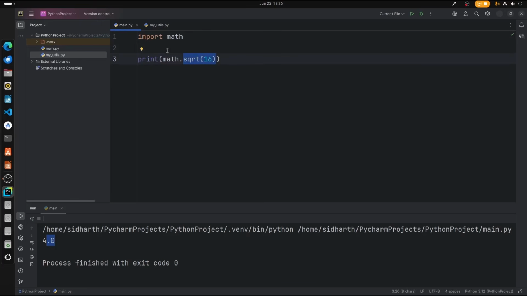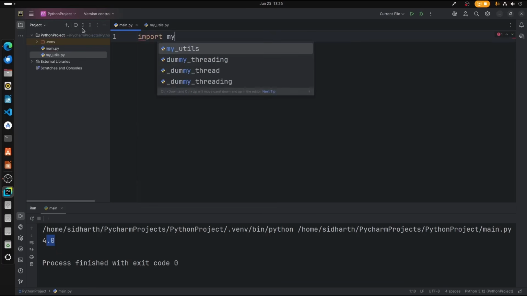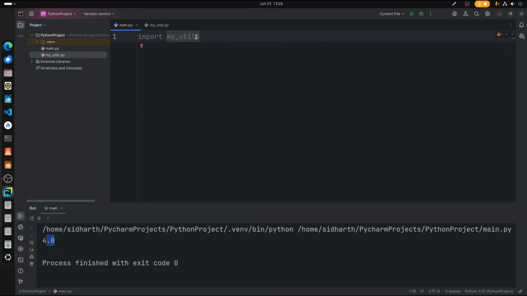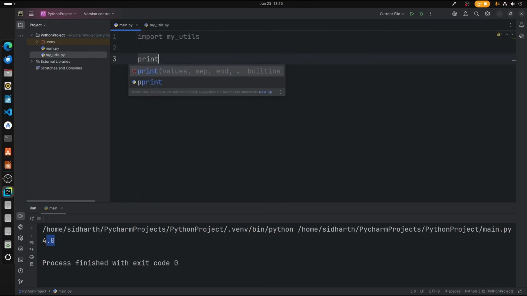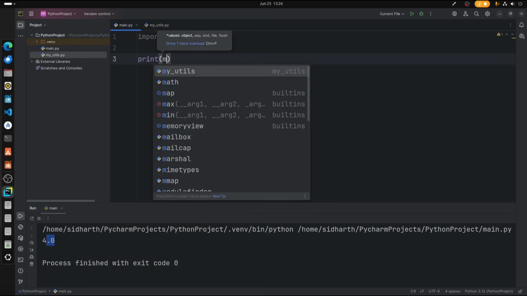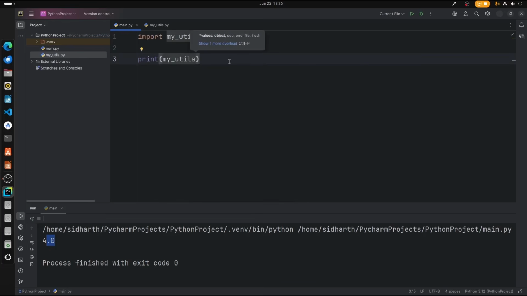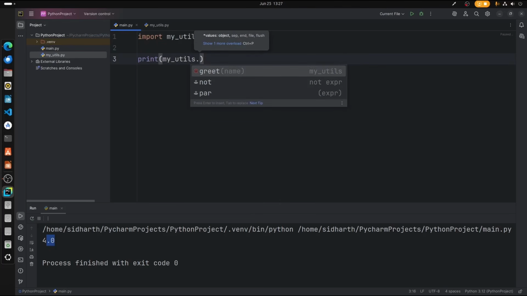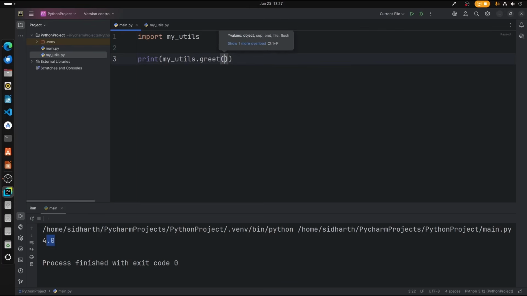So now what we're going to do here is, let's just erase the slate and type import my utils. Alright, so we have imported myutils. Print. What we're going to print is myutils dot greet. How is it appearing?